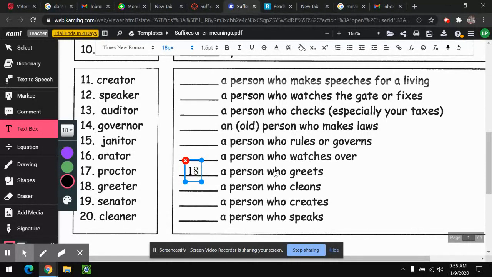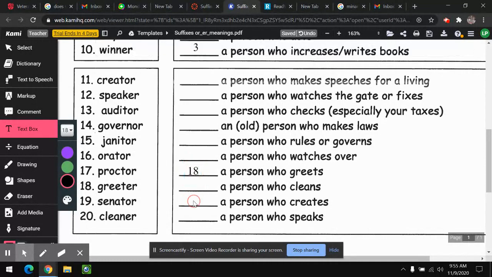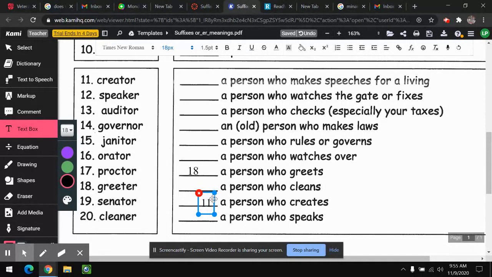How about a creator? Cambria, a creator must be a person who creates. A speaker is a person who does what, everybody? Speaks. These aren't too bad, are they, if they're English root words?